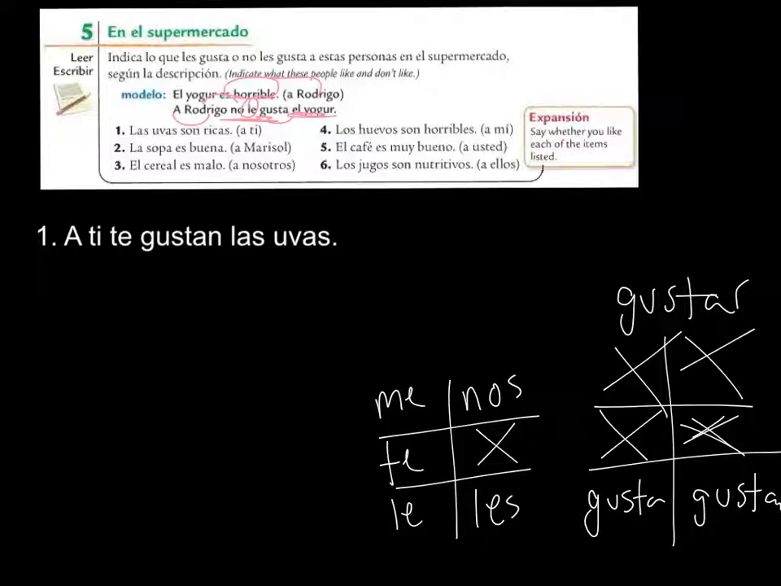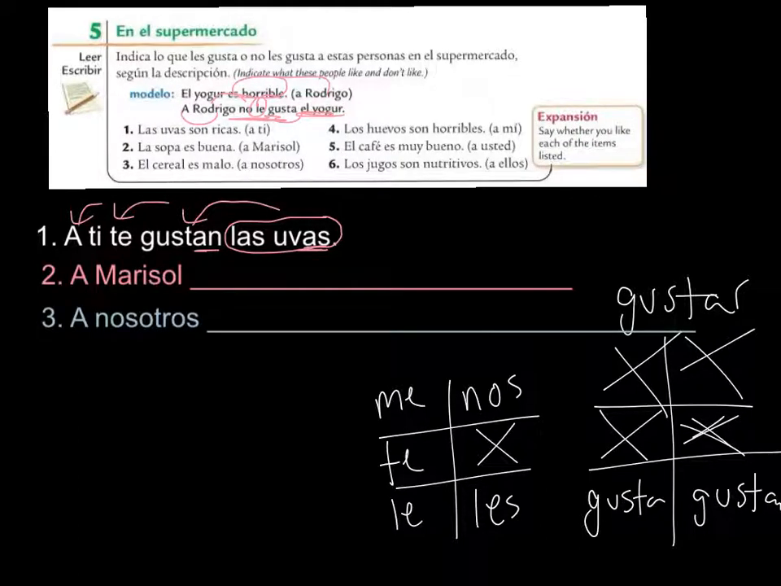So here was my example. A ti te gustan las uvas. If you're thinking backwards, it would literally read las uvas, the grapes, please, gustan, because this is plural. Please who? You. For more clarification, a ti, to you. Go ahead and do numbers 2, 3, 4, 5, and 6.